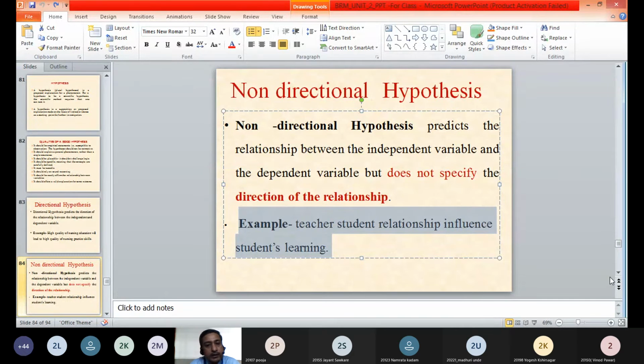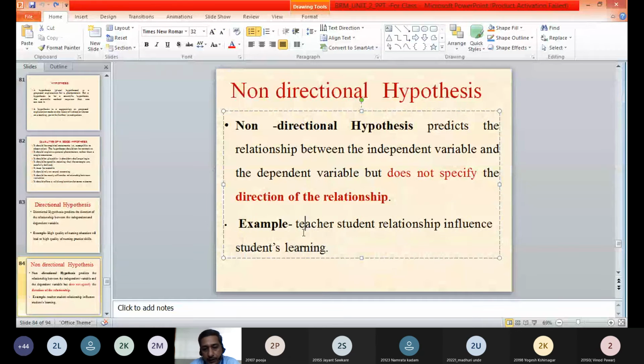The direction is not being specified. High relationship or low relationship, or what is its effect, high or low, that is not being depicted through this example. The direction is not being shown. Therefore, this type of hypothesis can be called a non-directional hypothesis.